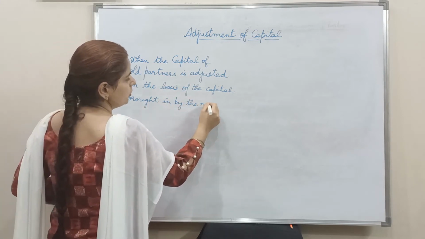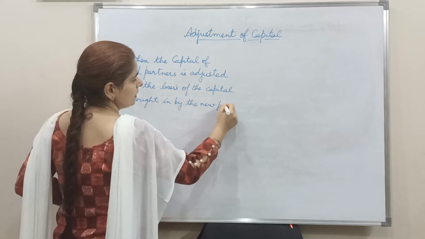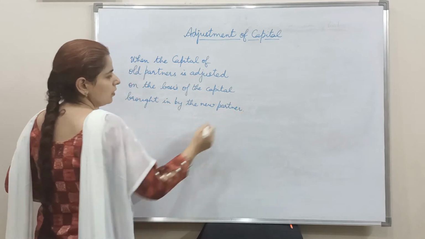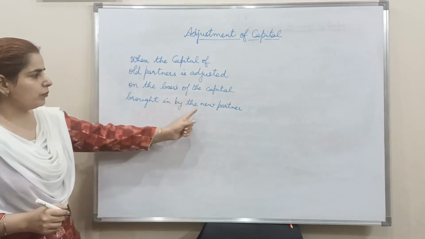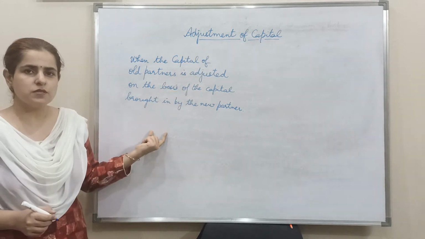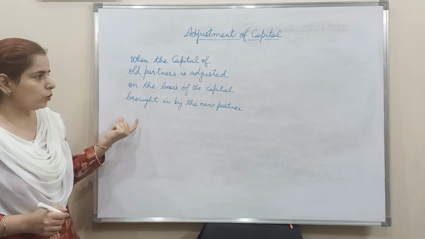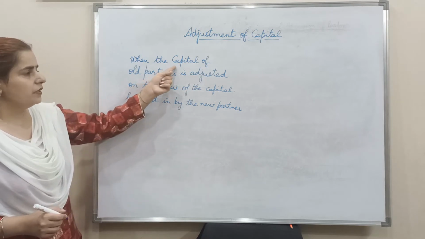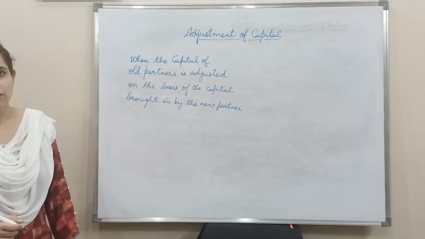Whatever capital the new partner is bringing, that will be taken as base. On the basis of the capital brought in by the new partner, firm will calculate the total capital of the business and then that total capital will be divided in the new profit sharing ratio of the business.